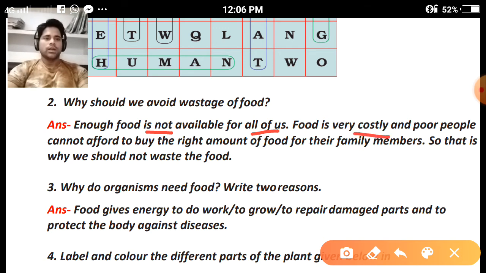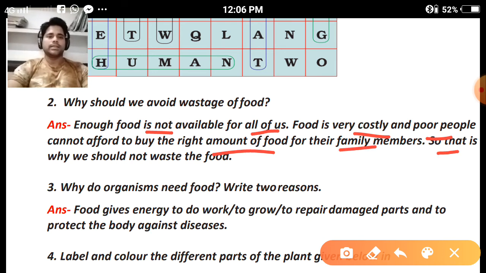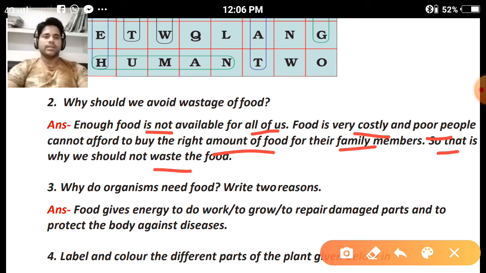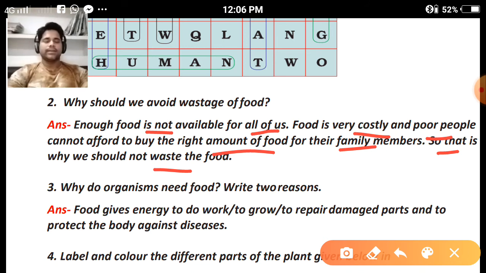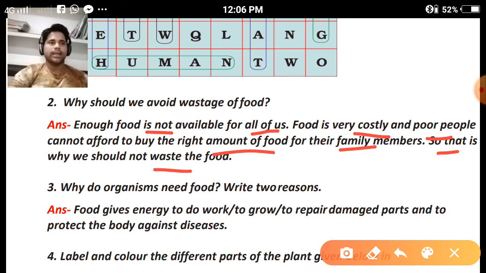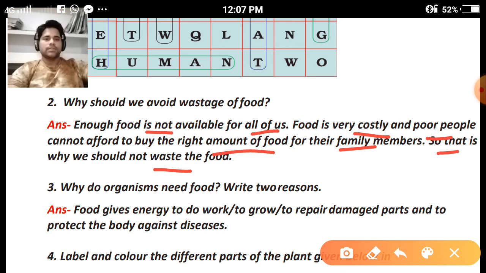Food is very costly and poor people cannot afford to buy the right amount of food for their family members. In our country many people cannot purchase enough food for their families, so sometimes they have to stay hungry. That's why we should not waste food items, because it is very precious.